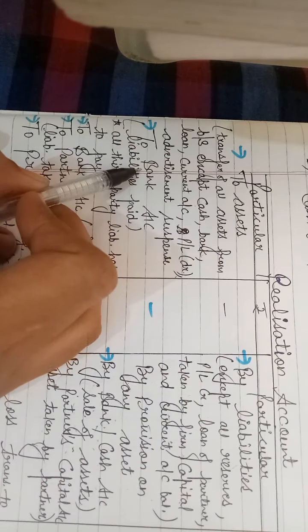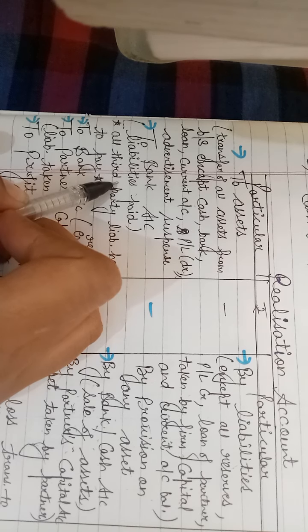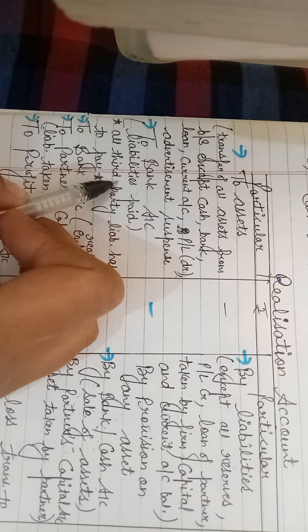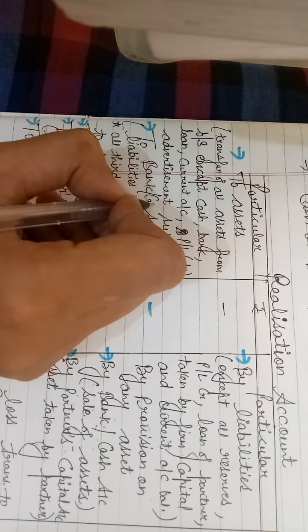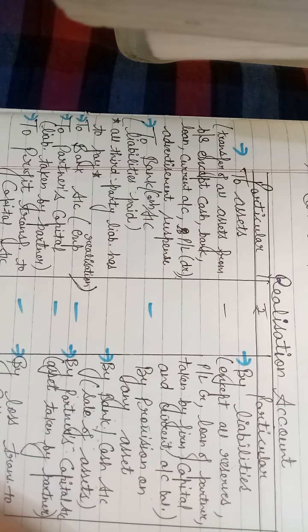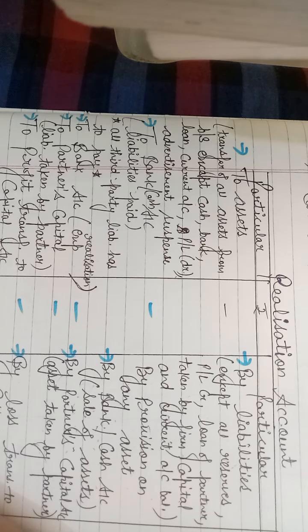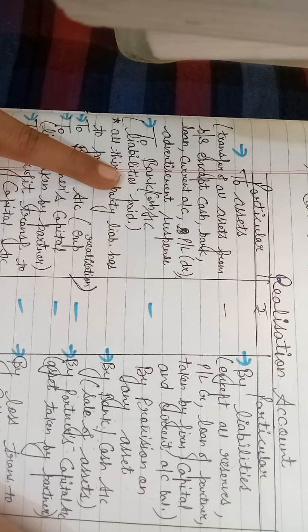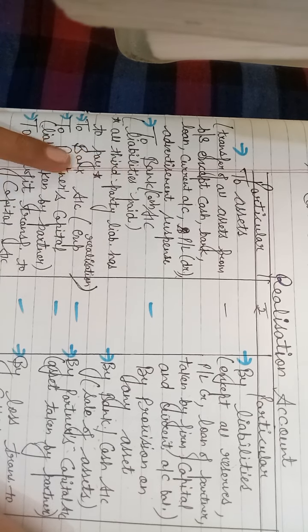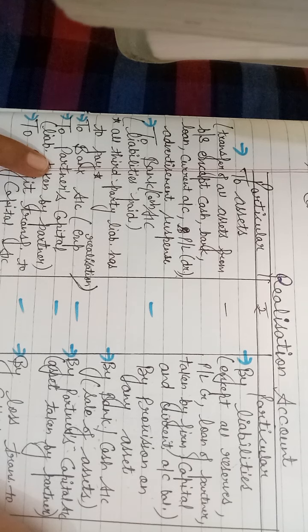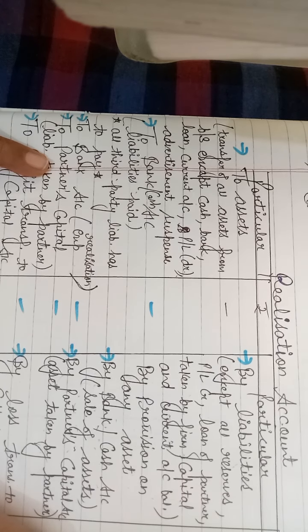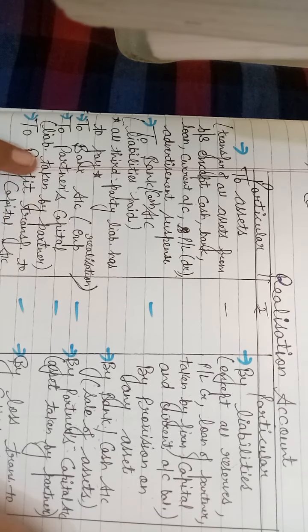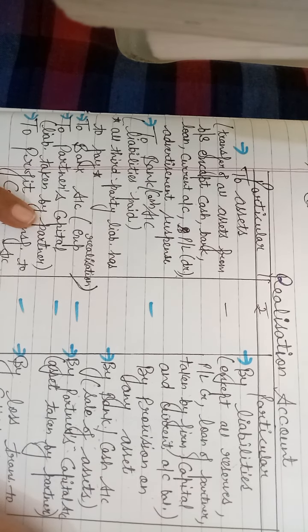Then second is To Bank account for liabilities payment. If you are paying your liability in cash or by check, then you will write over here the words To Bank or Cash account. Means if you are paying in cash, then cash. If you are paying by check, then To Bank. So To Bank or Cash is used for liabilities payment. But if any partner is taking a liability, suppose X is taking the liability of paying creditors, then we will write over here X's name. Means To X Capital, liability taken by X. Clear?